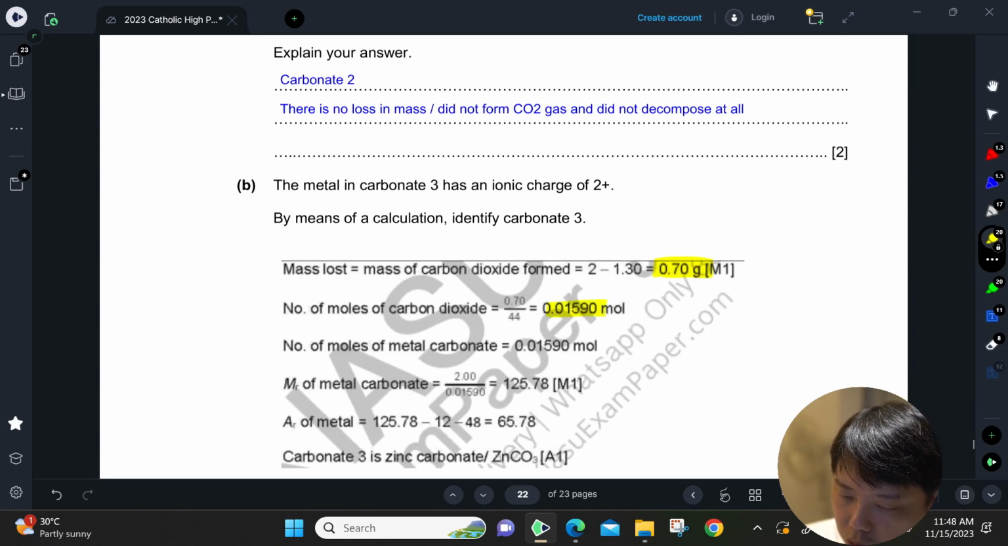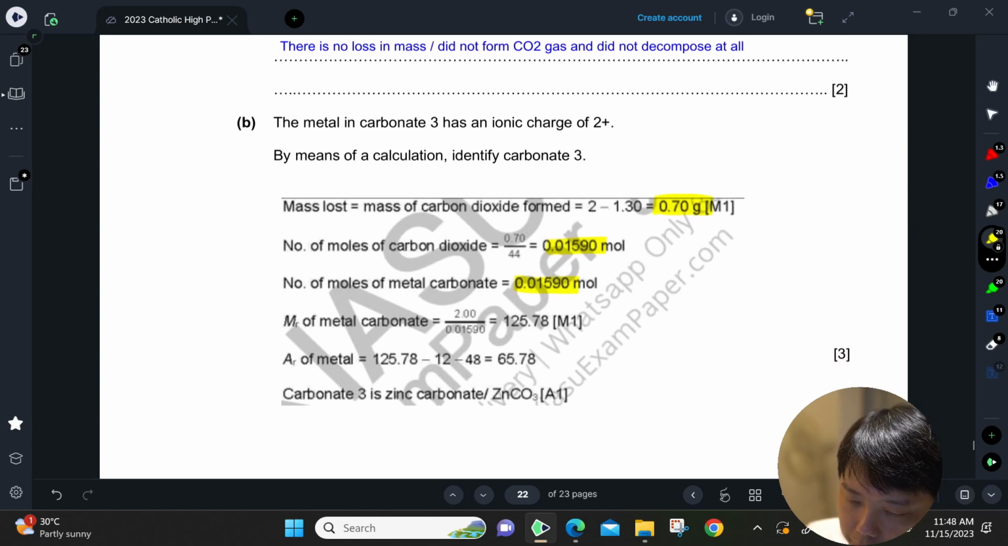So the number of moles of carbon dioxide that was lost is 0.0159. This will be the same number of moles of metal carbonate. The MR of the metal carbonate, you take mass, divide by the number of moles, you will get the MR.